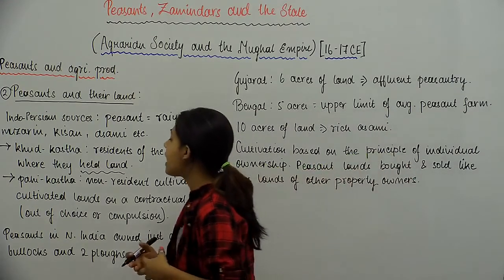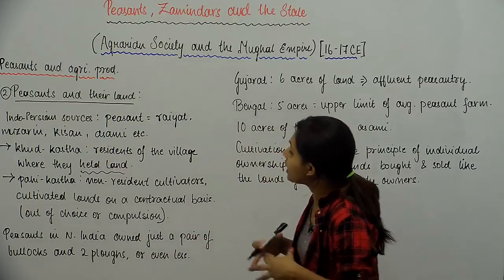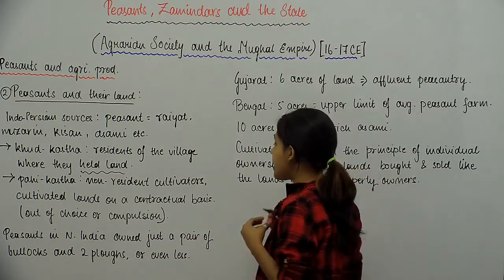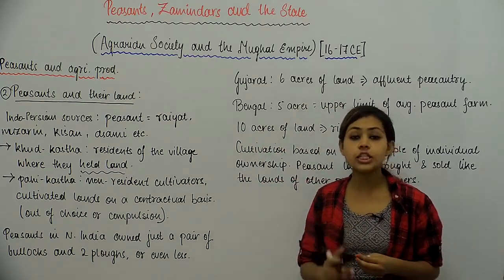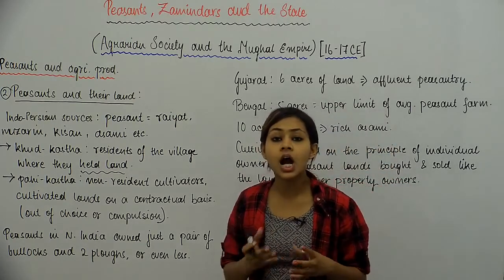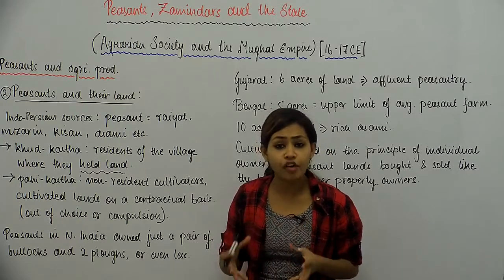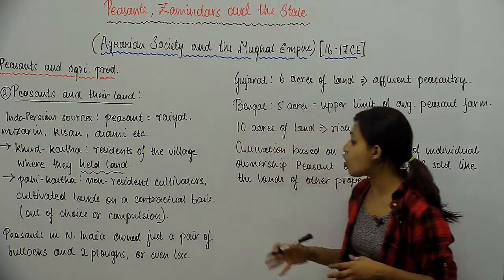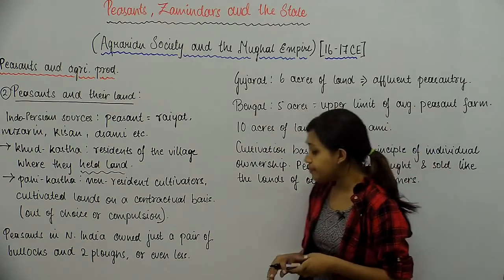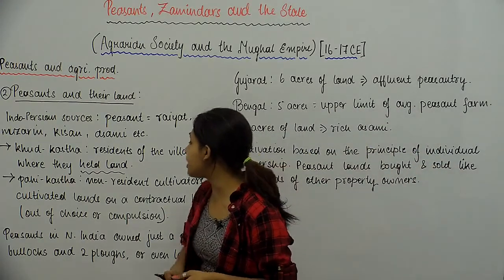The second type of peasantry that we see is the pahikasta, जो कि होते थे non-resident cultivators. तो ये cultivators होते थे. These used to be peasants. They did farming, they did cultivation. However, they cultivated lands on a contractual basis. So these people, they did not hold land.